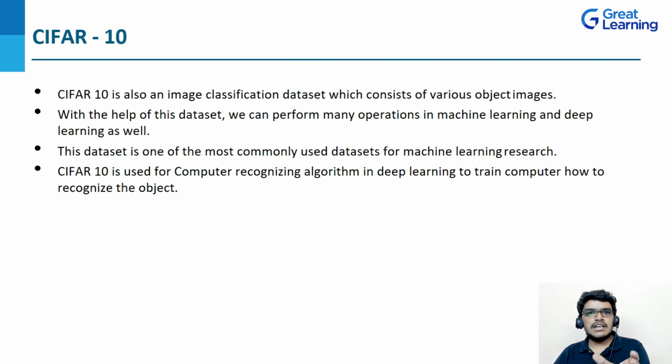Basically each class contains 6,000 images because in total we are having 60,000 images, right? And also with the help of this dataset, we can perform many operations in machine learning and deep learning as well. So this dataset is one of the most commonly used datasets for machine learning research. As I told you, this dataset contains 60,000 color images with a resolution of 32 by 32, which is low resolution. And also it is a beginner friendly dataset. Now coming to the last point, CIFAR-10 is used for computer recognition algorithms in deep learning to train computers how to recognize objects. So this is the basic idea about CIFAR-10.